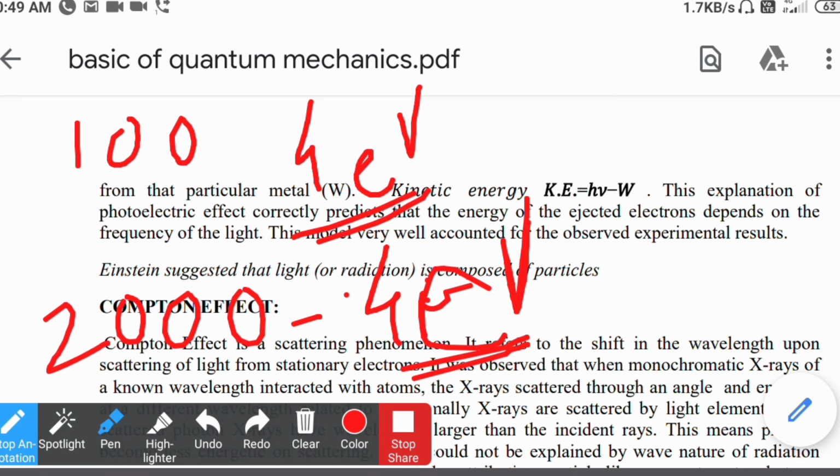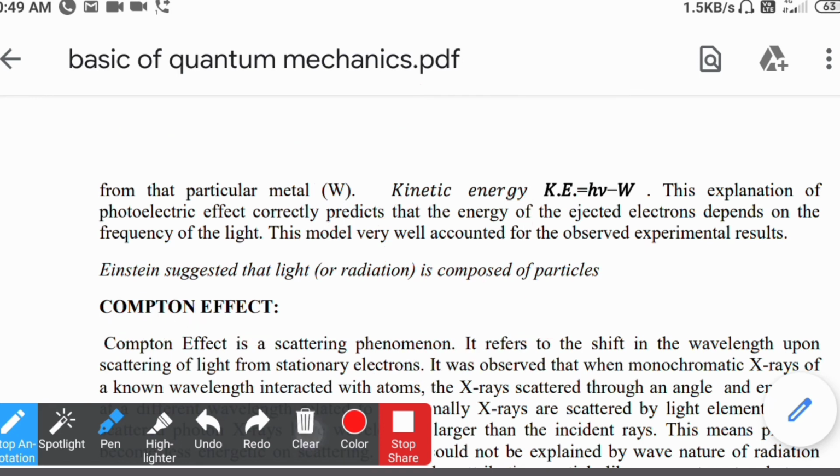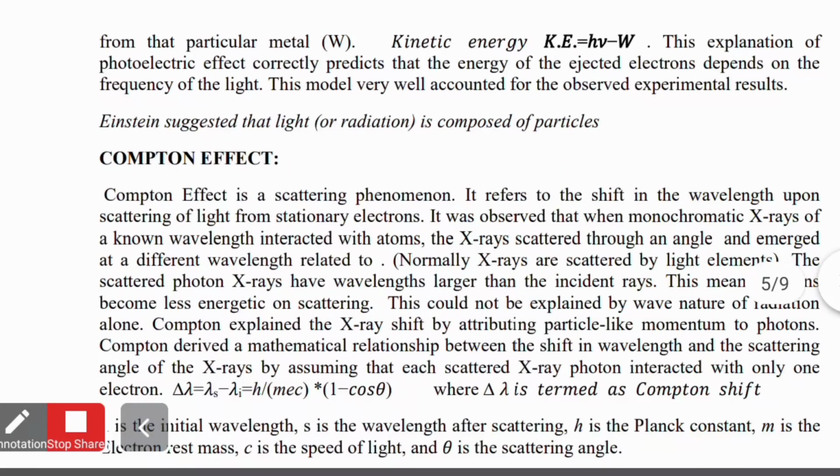So intensity is related to the number of electrons ejected and not to the kinetic energy of ejected electrons. Next, Einstein suggested that light or radiation is composed of particles. So that is the photoelectric effect.